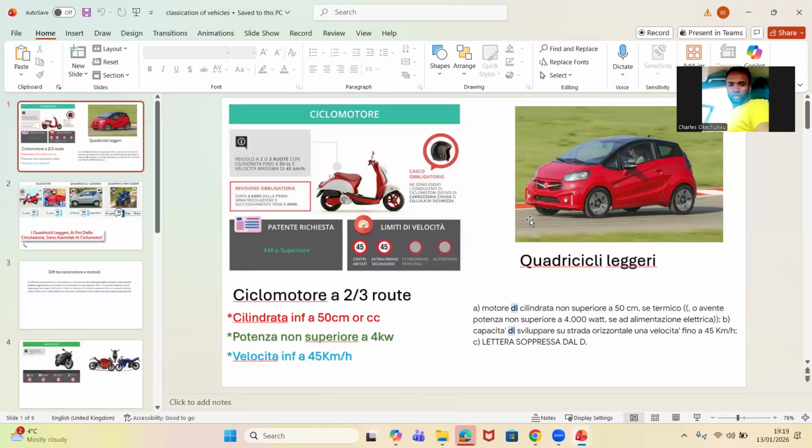Let us now go into the characteristics of quadricicli leggeri, because I just gave the characteristics of ciclomotore. Let us see why they call them quadricicli leggeri. Their motore di cilindrata, the cilindrata is not superior to 50 cubic centimeters.